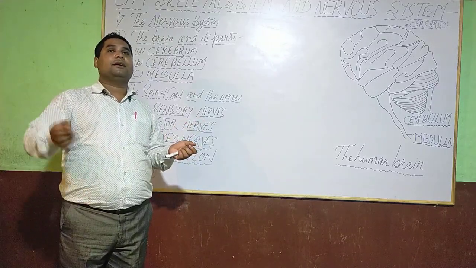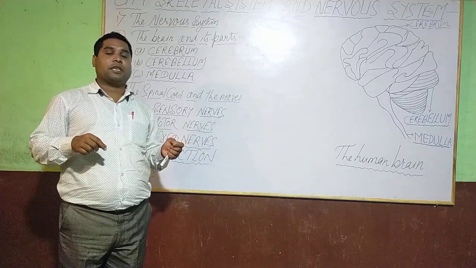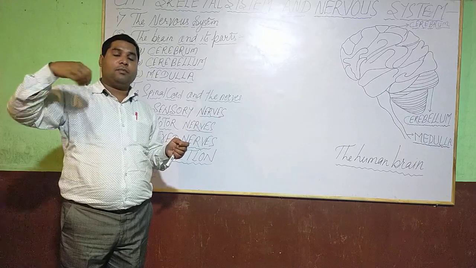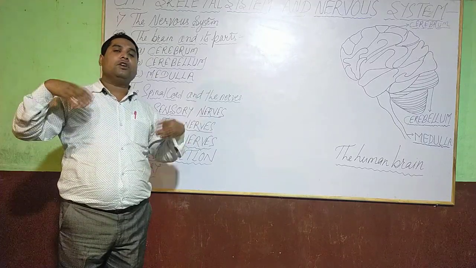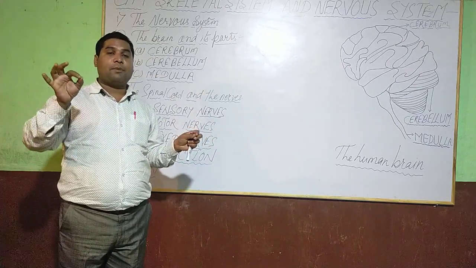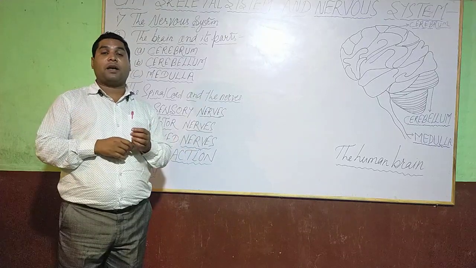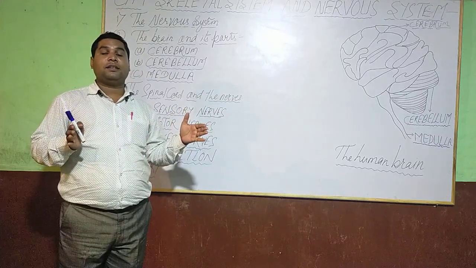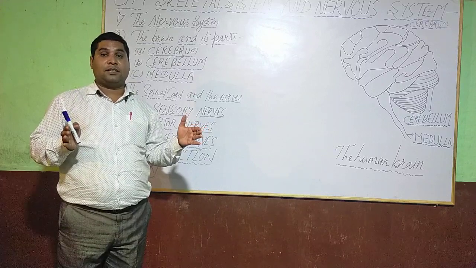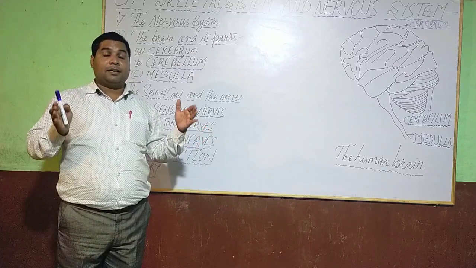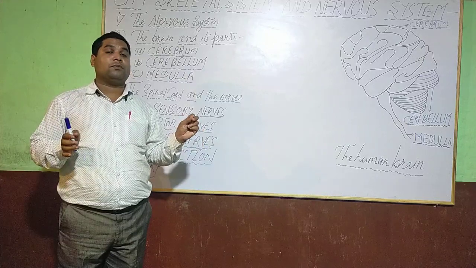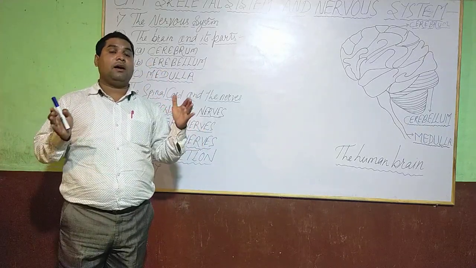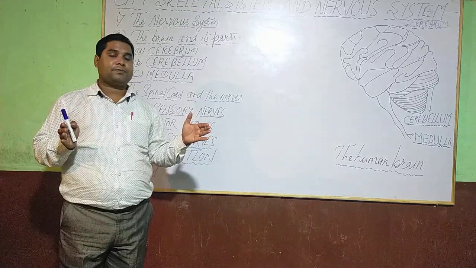Suppose by mistake you touch a hot object, soon you withdraw your hand, meaning your hand moves backward. Who controls this? This type of action is controlled by our spinal cord, and such a function is known as reflex action. Reflex action is controlled by whom? By the spinal cord without the instruction of the brain, dear students.